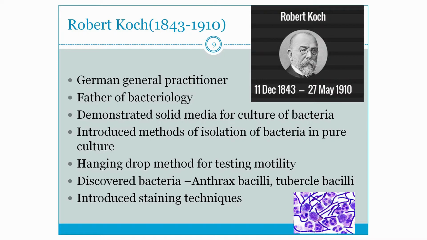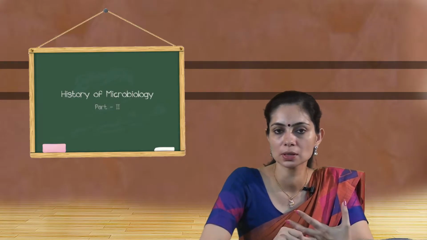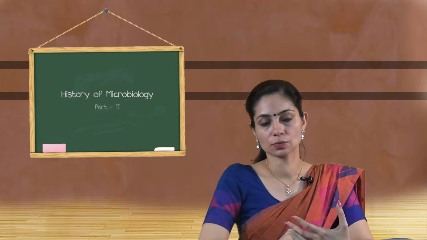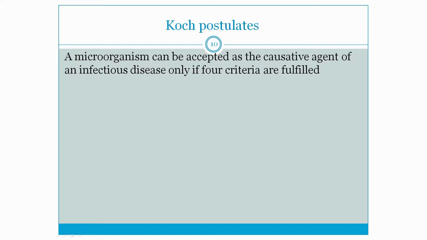He discovered bacteria like anthrax bacilli, which cause anthrax, and tubercle bacilli, which cause tuberculosis. He introduced us to the staining techniques which are followed even now. The main contribution of Robert Koch is the Koch postulates. Koch postulates say a microorganism can be accepted as the causative agent of an infectious disease only if 4 criteria are fulfilled. So he had given us some postulates which have to be satisfied to say an organism is the causative agent of a particular infection.